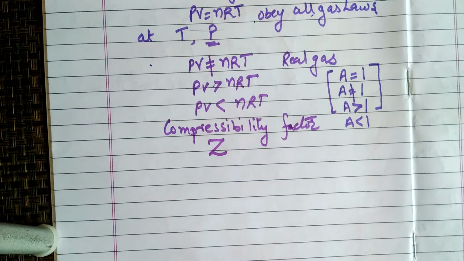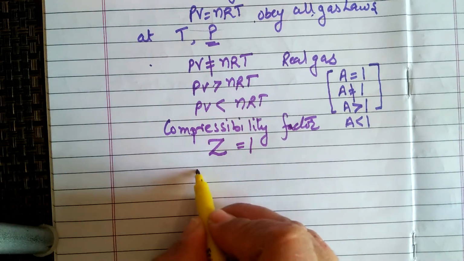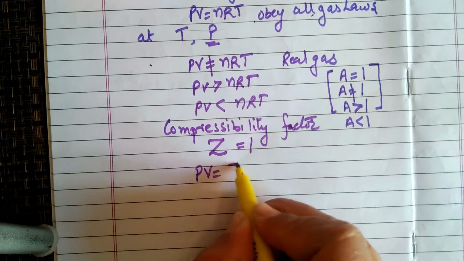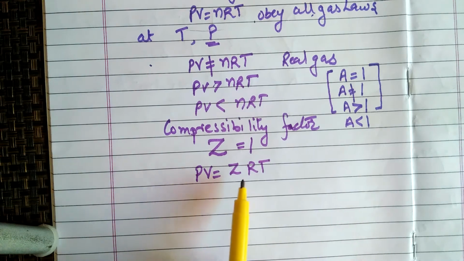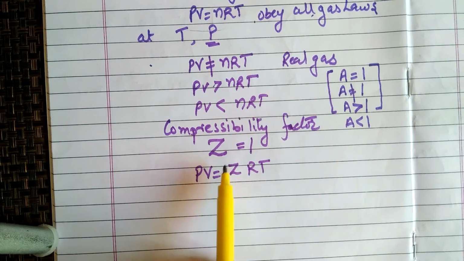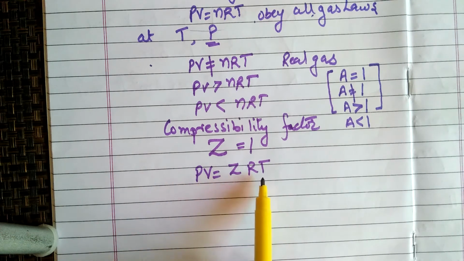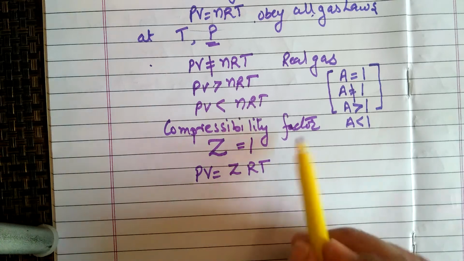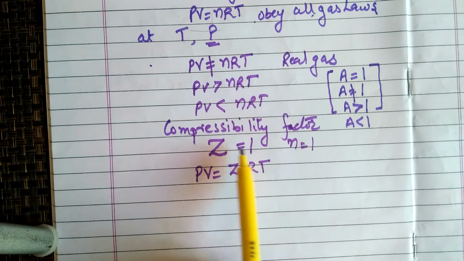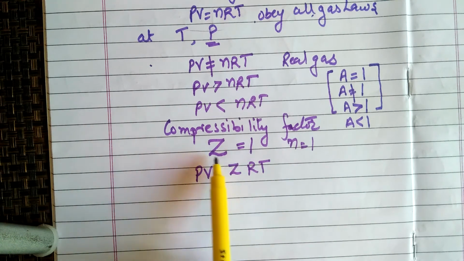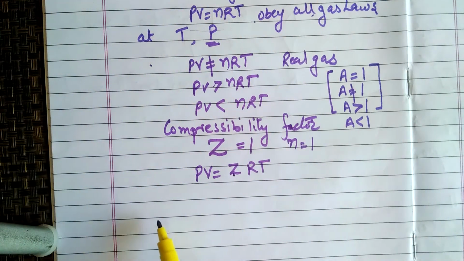Compressibility factor. So now we know very well PV is equal to ZRT. P is pressure, V is volume, Z is the compressibility factor to show the deviation from the ideal gas behavior, because now PV is not equal to RT, right? So for n equal to 1 mole, Z will be either greater than 1, less than 1, or if Z is equal to 1, that is an ideal gas. PV is equal to nRT.